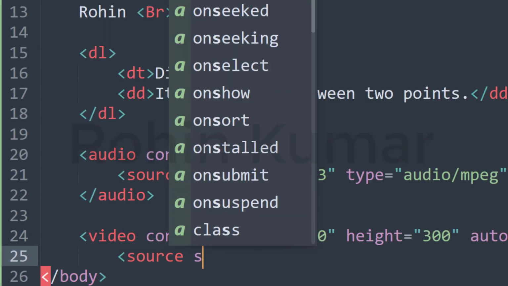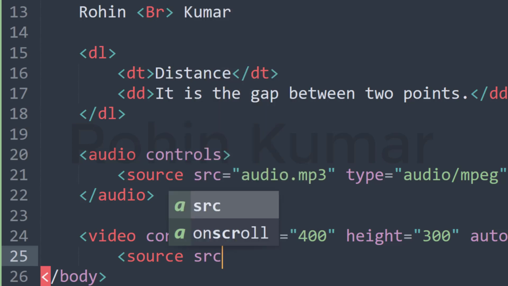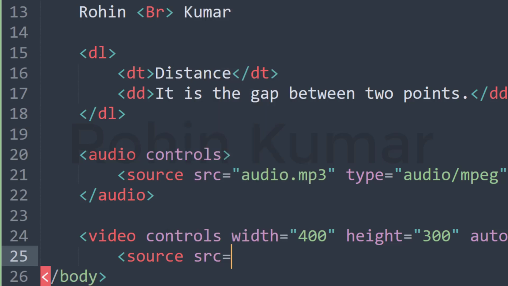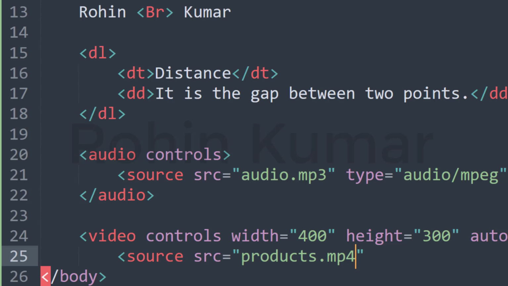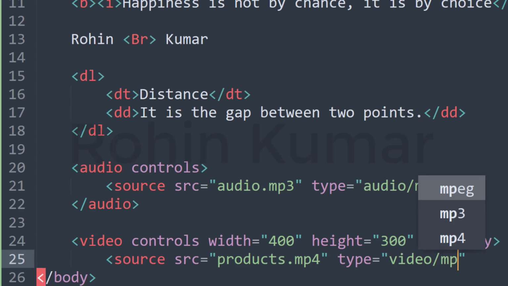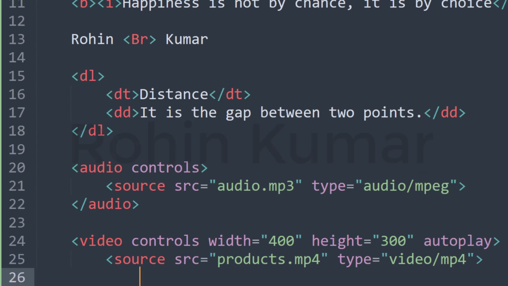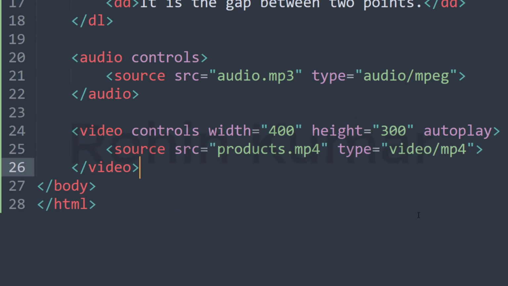Source src equal to products.mp4 and type equal to video/mp4. So this is the complete code of this question.